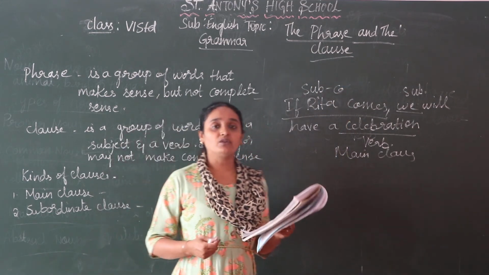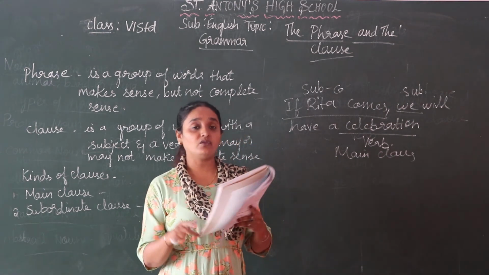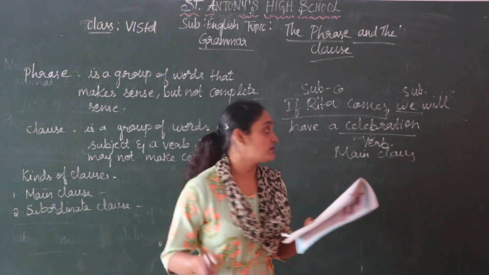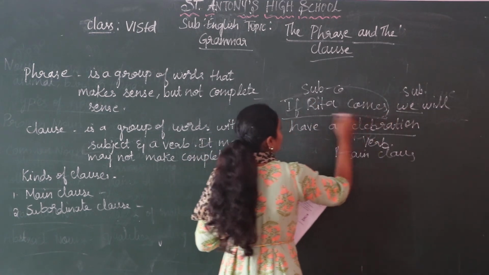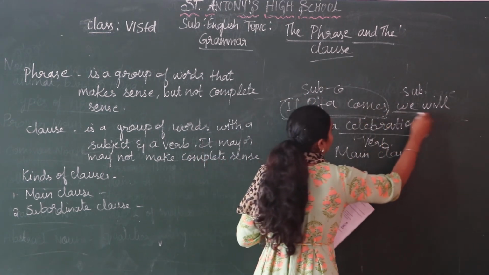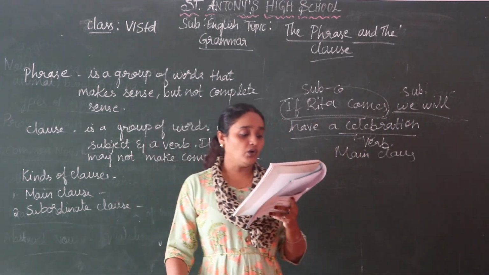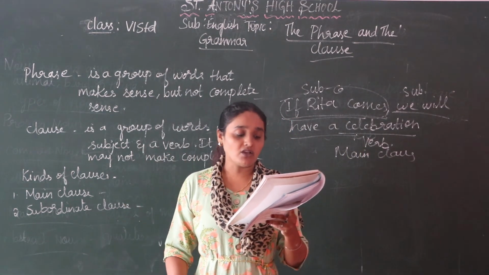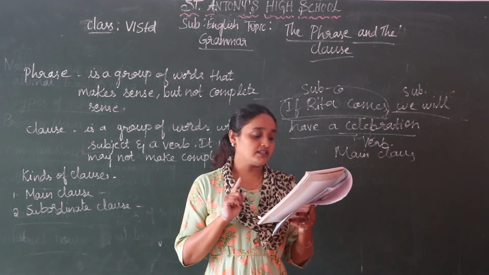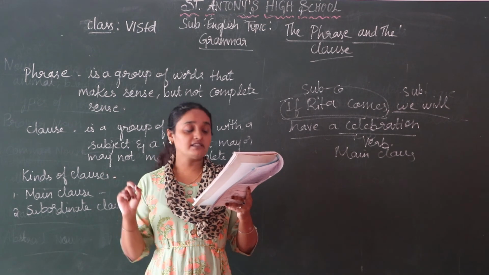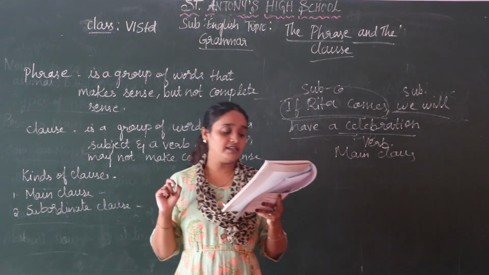All of these you have to divide the same way. That is, you have to underline the main clause and circle the subordinate clause. Understood? Second one: though he tried his best, he lost the game. Here, he lost the game is the main clause. Which is the subordinate clause? Though he tried his best.